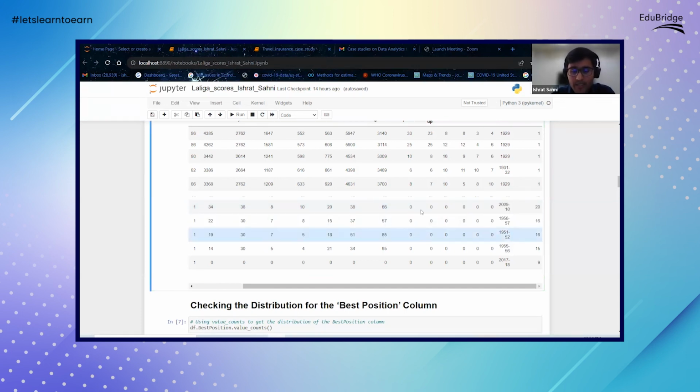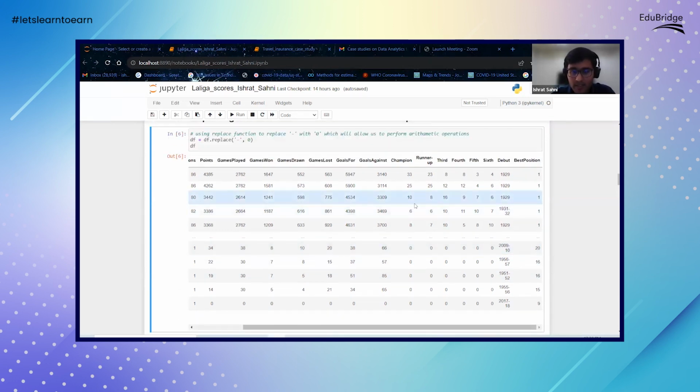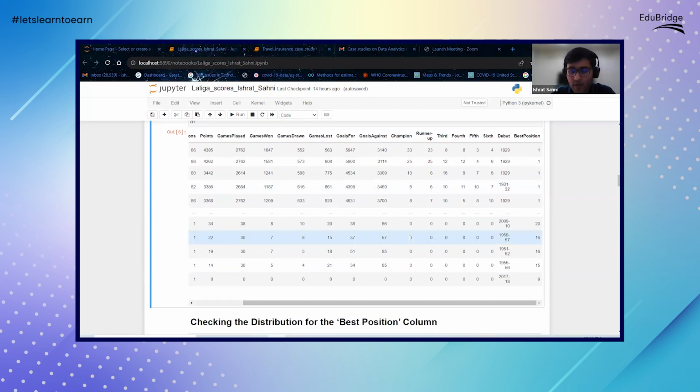Now, what this is going to do is that when we try to do any analysis, a mean or a simple summary of the data, you'll see that these are not going to impact the data. But if we had not cleaned the data and just run the analysis on this unclean data, it would have impacted the analysis, and we wouldn't be able to generate accurate results.